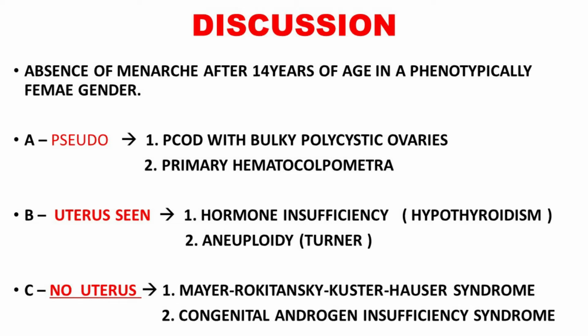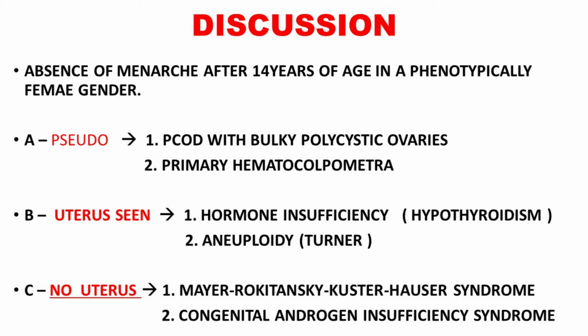The first one, I call pseudo-amenorrhea, meaning there is not true amenorrhea. Either due to the more common group in this decade, polycystic ovary syndrome, where we will see a normal uterus and bulky polycystic ovaries, or second, due to primary hematocolpometria, a painful amenorrheic pattern. A very common example is imperforate hymen, which will give the hematocolpometria. Other causes are also there. We have finished the first one, pseudo-amenorrhea, where we have polycystic ovary syndrome and hematocolpometria.